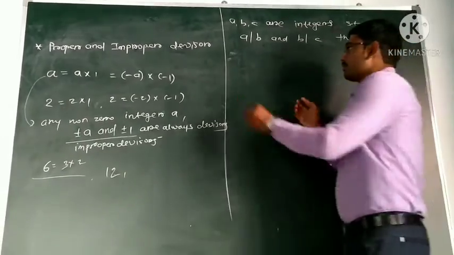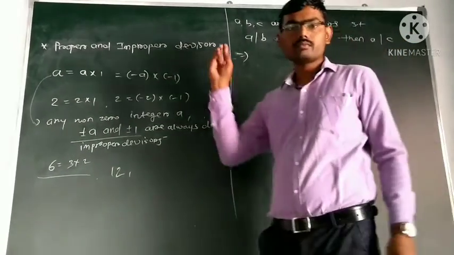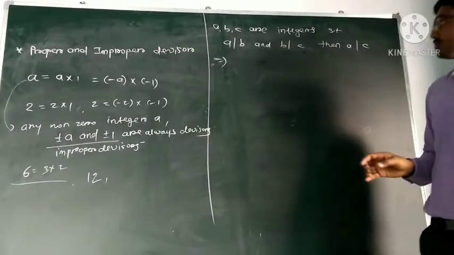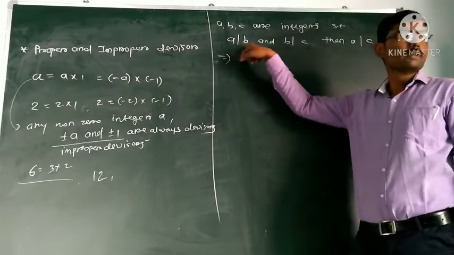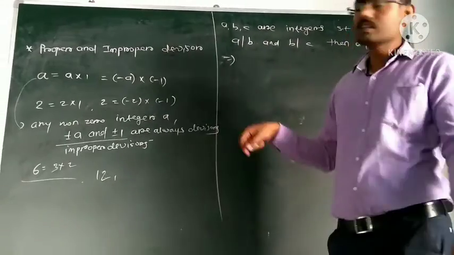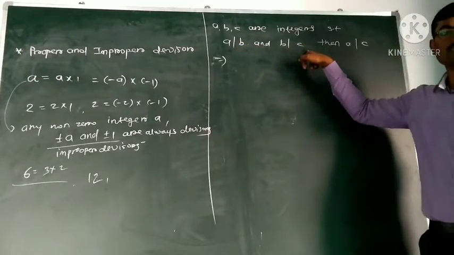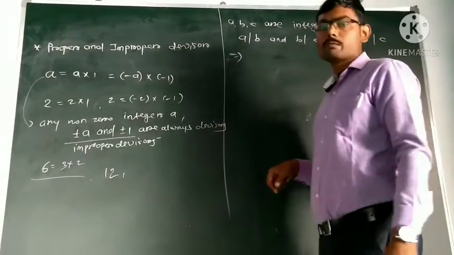Now we will show the proof using our general definition. We have to show that if A divides B and B also divides C, then A also divides C. The proof is very simple.